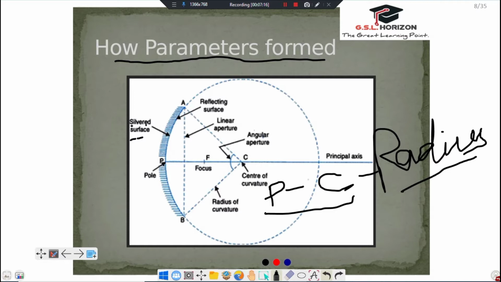You can understand it. The straight line joining the ends of the mirror, which is AB, is the aperture.